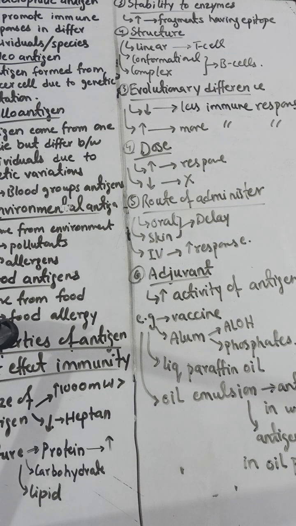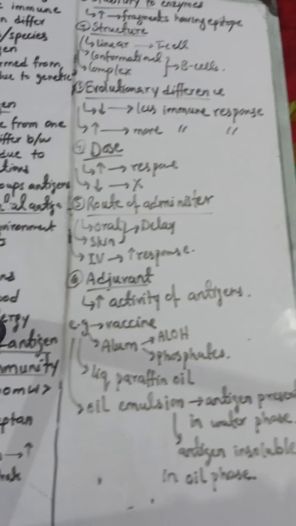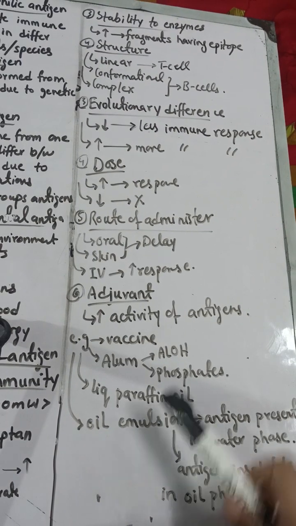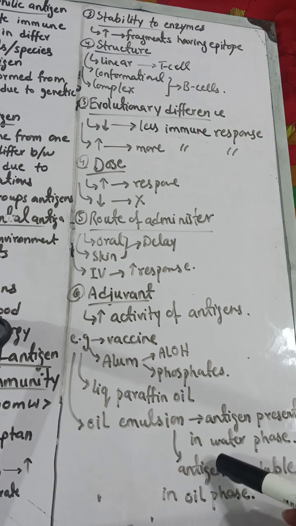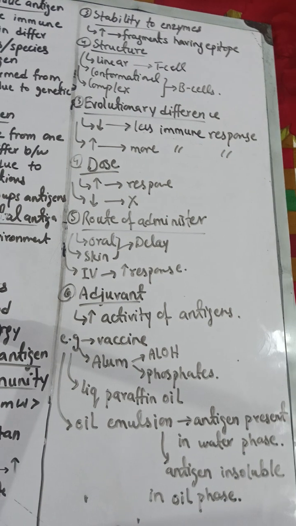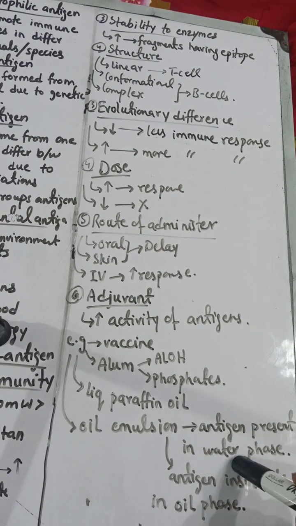Adjuvants are substances that enhance the activity of antigens, like in vaccines. Alum means aluminum hydroxide and phosphate. Liquid paraffin and oil emulsions also increase its activity. In oil emulsions, the antigen is present in the water phase. An oil emulsion consists of two phases, oil and water. The antigen is in the water because the antigen is insoluble in the oil phase.